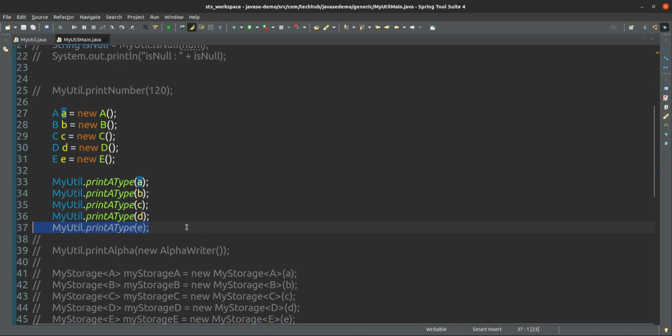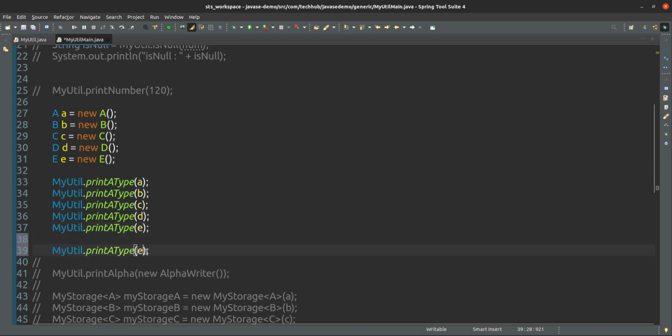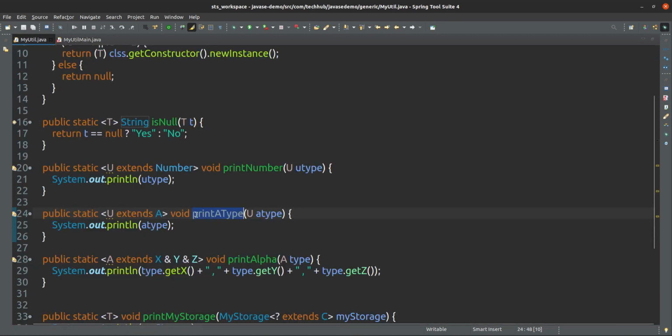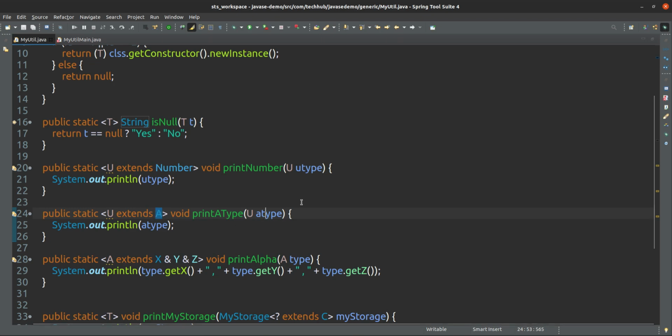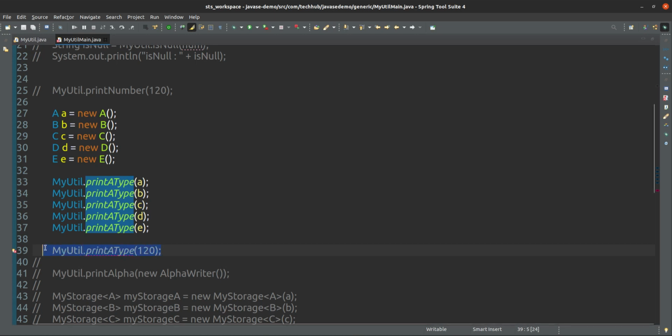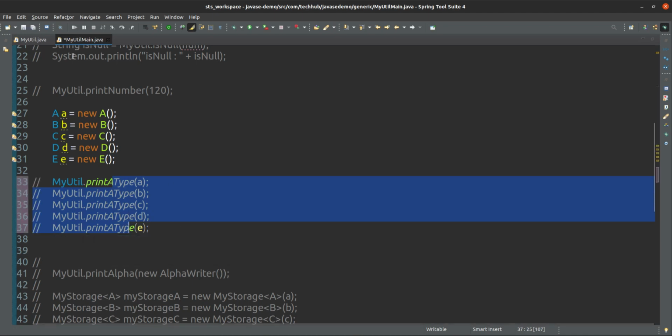Suppose if I give here Number, it will not work, because this Number is not a B, C, D, E. What I have given for this one is print A type. A type means any type of object is valid that is inheriting A, any subtype of A is valid for this A type. So these all are valid, but this is not valid because this is not the subtype of A, B or C.